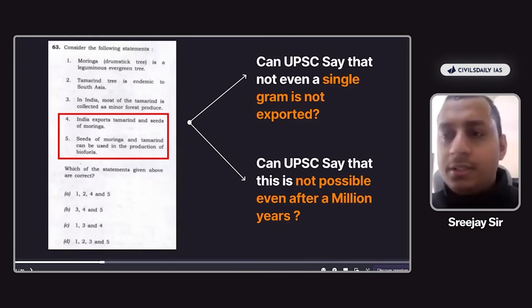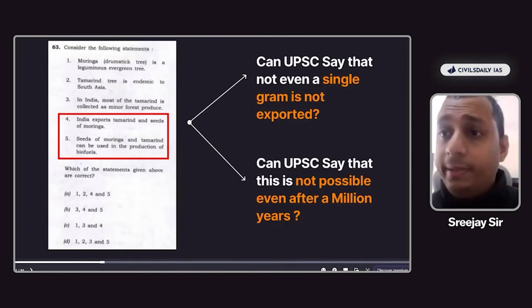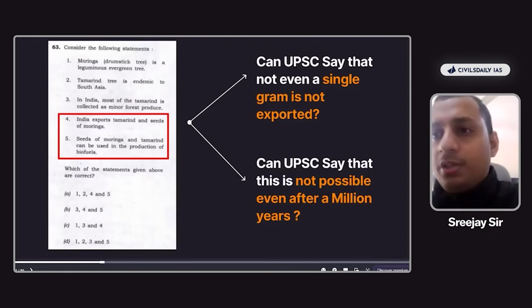Or in the second statement, seeds of moringa and tamarind are the most important raw material in the production of biofuels. Or seeds of moringa and tamarind are mainly used in the production of biofuel. Now here you can say that, no, it's not seeds of moringa and tamarind. It's basically jatropha, it's basically corn, it's basically sugar canes. They are used mainly in the production of biofuel, right?